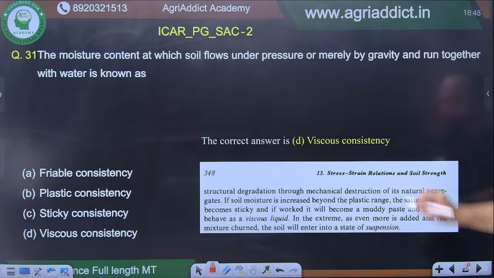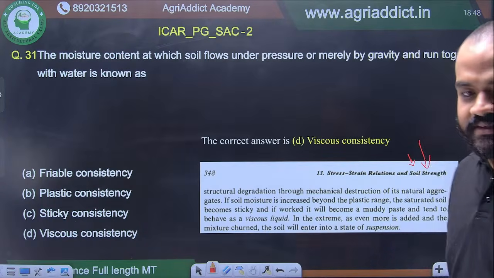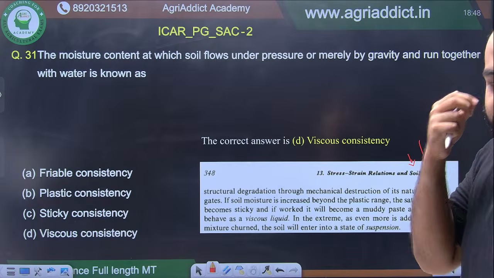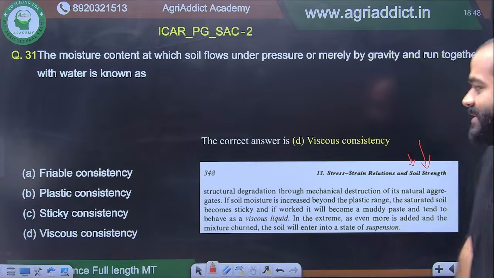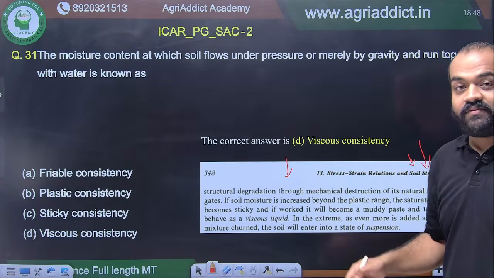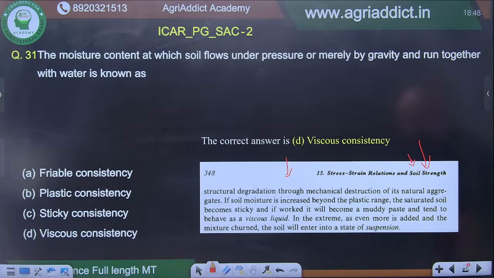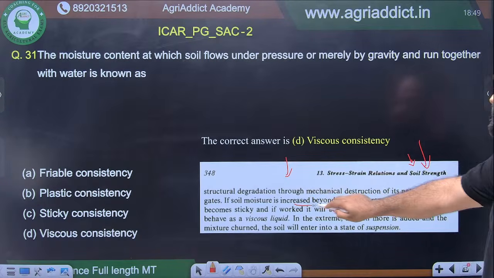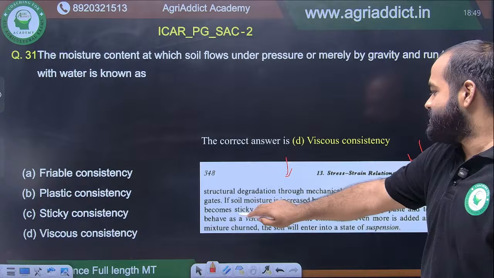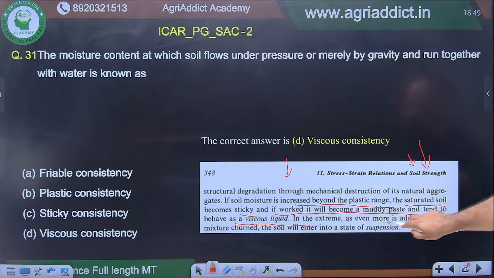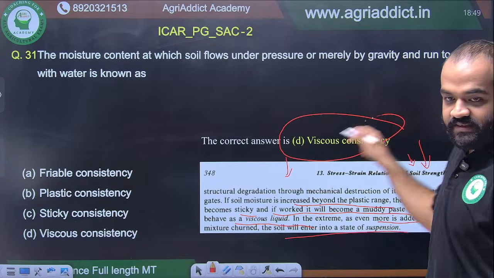You are very correct. This snapshot has been taken from Daniel Hillel, Fundamentals of Soil Physics. वो अभी JRF के पहले 1 महीने पहले तो बिल्कुल नहीं पढ़ना है. अगर पहले पढ़े हो बहुत अच्छी बात है, नहीं भी पढ़े हो तो चलेगा, ठीक है. MSc में आके अच्छे से पढ़ लेना. लेकिन Daniel Hillel is also called father of soil physics. I hope you know. So यहाँ पे अगर देखोगे तो if the moisture is increased beyond the plastic range, the saturated soil becomes sticky, and if worked, it will become a muddy paste and tend to behave as a viscous liquid. In the extreme or even more is added, it will enter into a state of suspension. So the answer is viscous consistency.